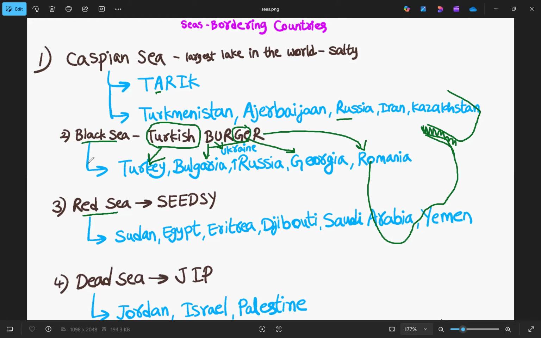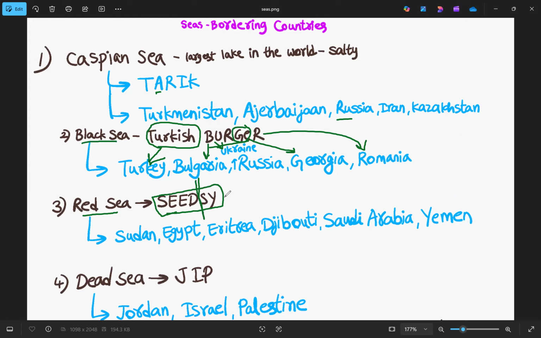Now we need to remember the countries that surround Red Sea. For that, the trick is SEED SEA. If we divide this, SEED are the countries in the continent of Africa, whereas S and Y are included in Asia, that is the Arabian Peninsula.